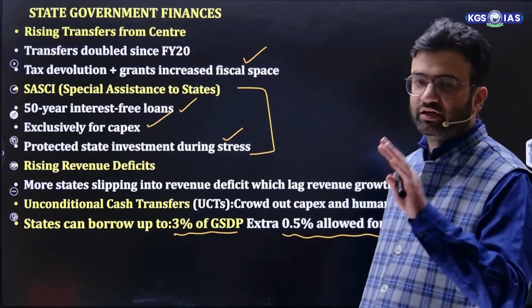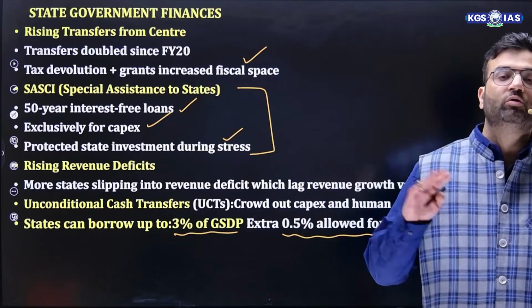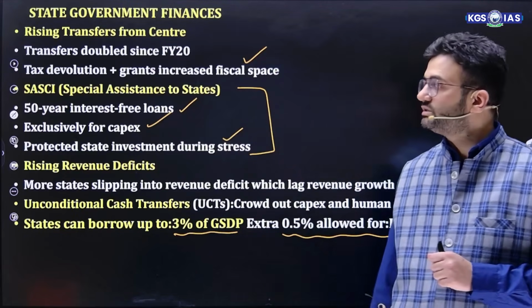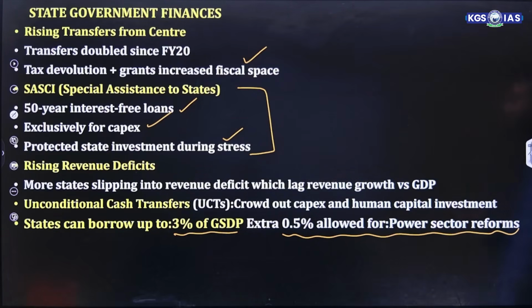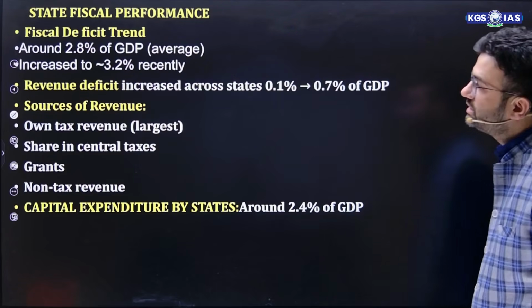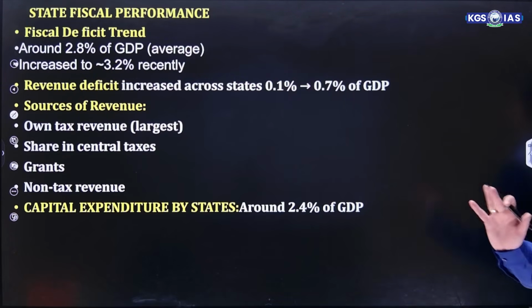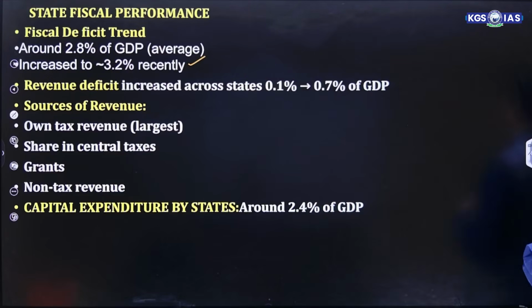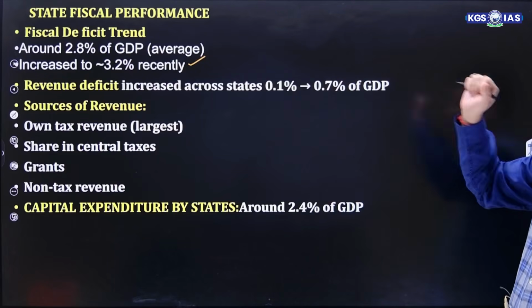In general, if I give you a summary of the state finances, their capital expenditure is actually falling, and they're incurring more revenue expenditure and giving direct benefit transfers. The center is helping a lot under special assistance to states, where they're getting 50-year, interest-free loans, and the only condition is that they should be used exclusively for capital expenditure. If we talk about the states' fiscal performance, their fiscal deficit average was around 2.8% of GDP, which has now increased to 3.2%, which shows that their expenditure is more in the revenue part rather than in the capital part, and which is reflected in the revenue deficit also.